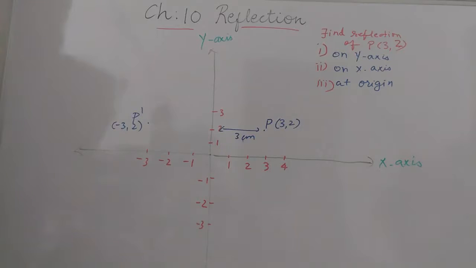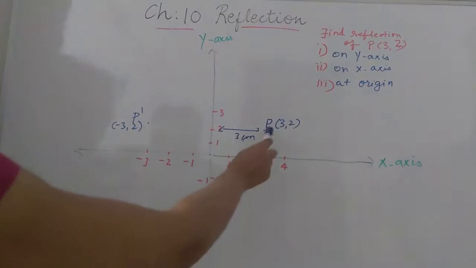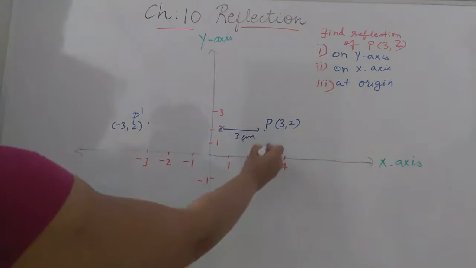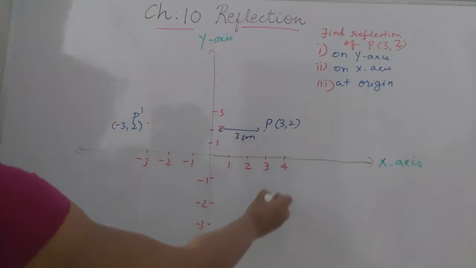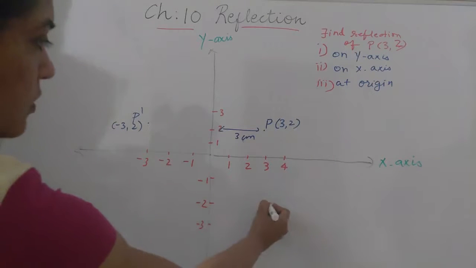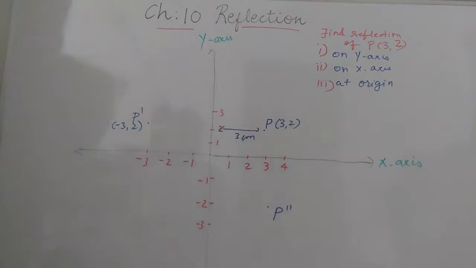Now suppose the second is on the x-axis. So this is our x-axis, you can see. I want to reflect this point P (3, 2) in the x-axis. So how can we reflect? You see this distance is 2 centimeters, no? Vertical distance. So that will also be here 2 centimeters. So this is 1 and 2. So the point will lie somewhere here. This is P double dash, suppose, right?